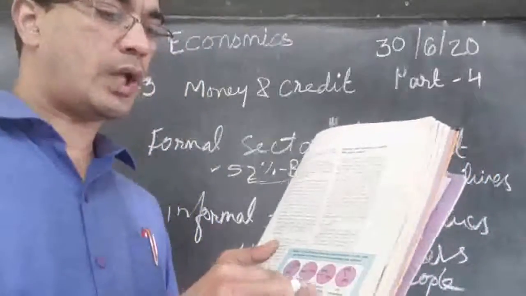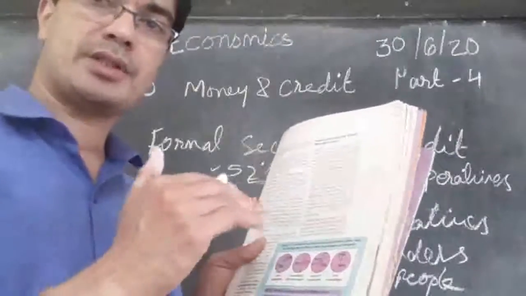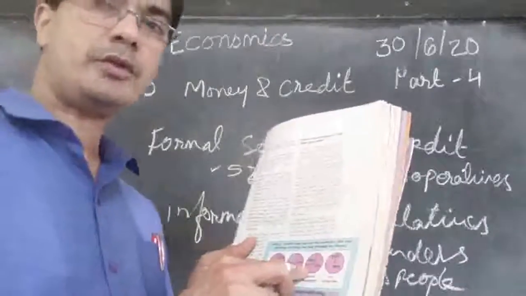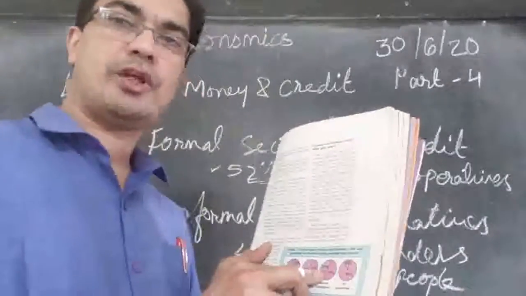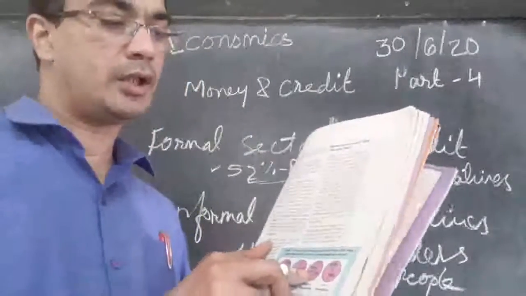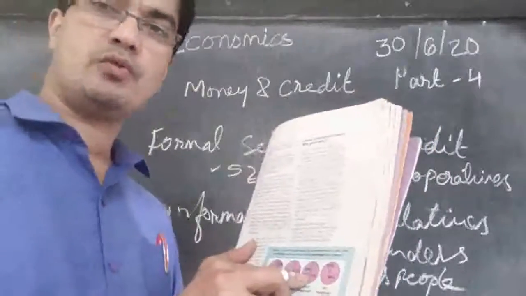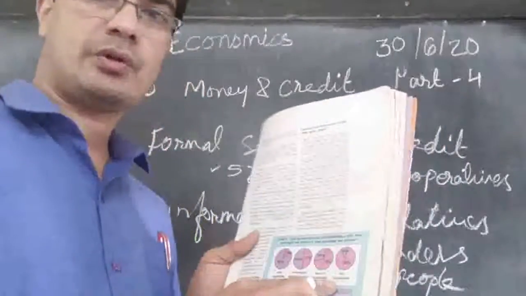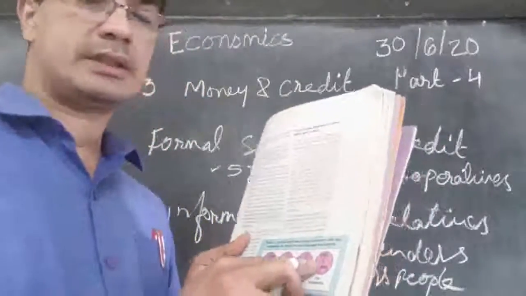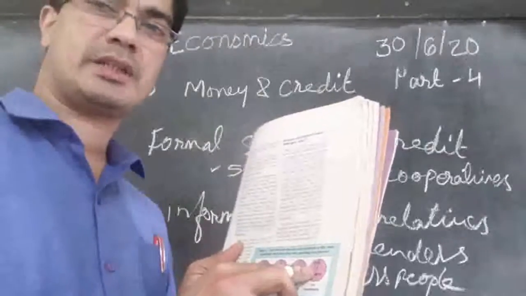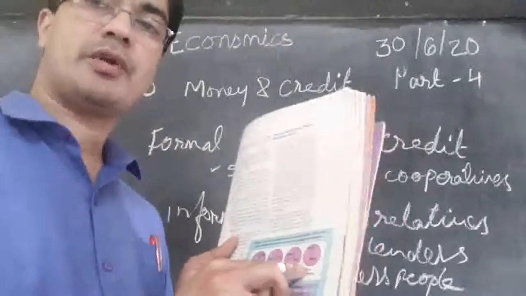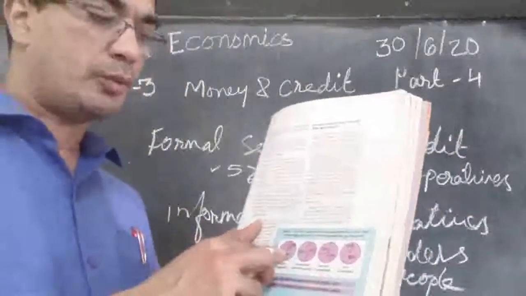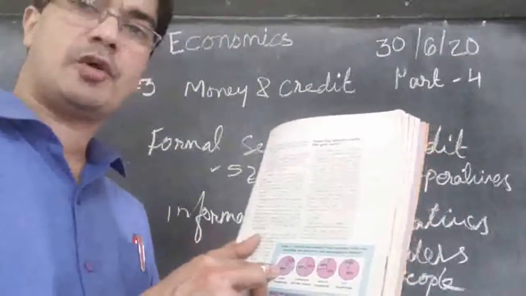Then when we come to well-off households, people who are rich, they can manage, they can afford. There you see only 28% went to the informal sector. Then 72% went to banks for taking a loan. And again a rich household, only 10% went to the informal sector and 90% of them went to banks for taking a loan.